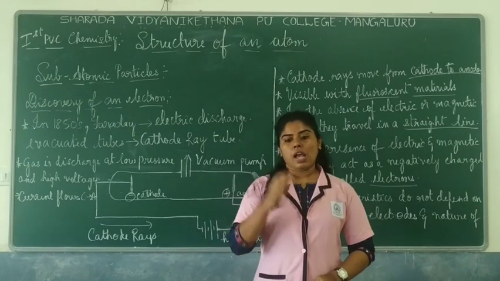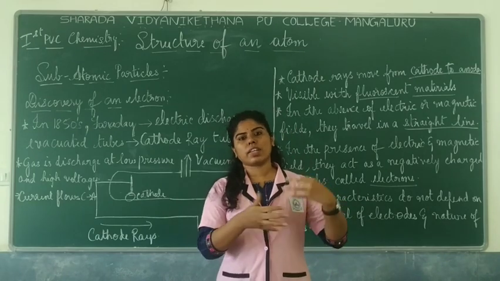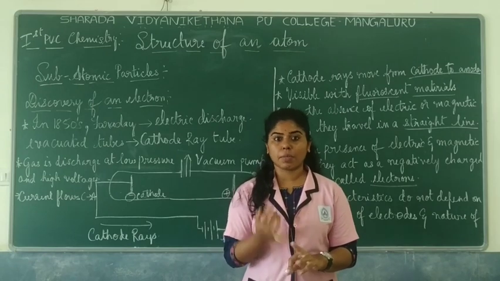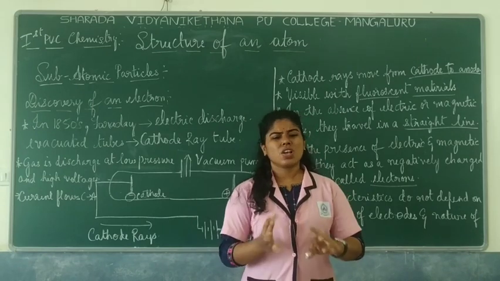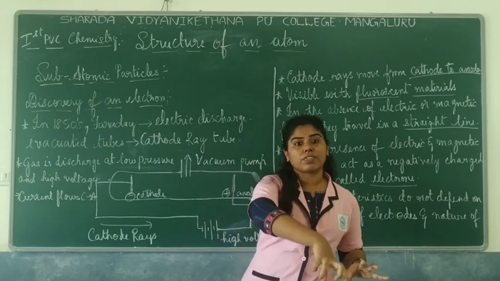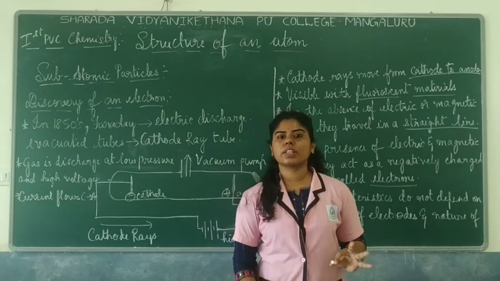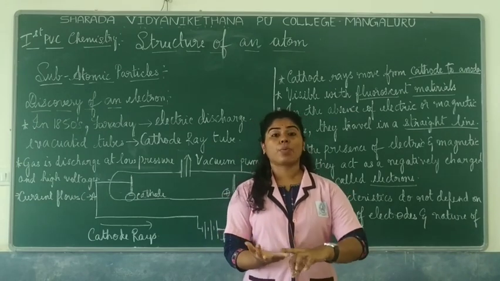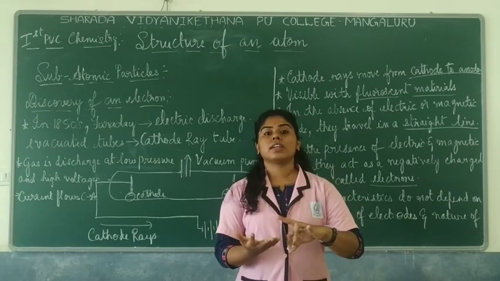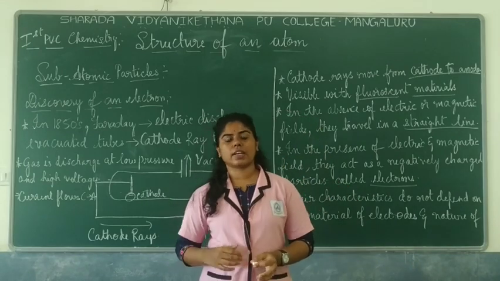But the main problem these scientists were facing was that they had to account for the stability of an atom. First of all, an atom should be stable. So all these ideas they didn't have, and also you have to differentiate between the physical and the chemical properties. If you are finding out what is present, you have to account for all these factors: stability of an atom, producing the physical and chemical properties, and also the study of electromagnetic radiations. All these problems they faced during that time.